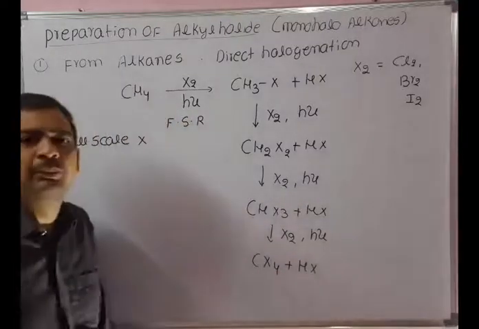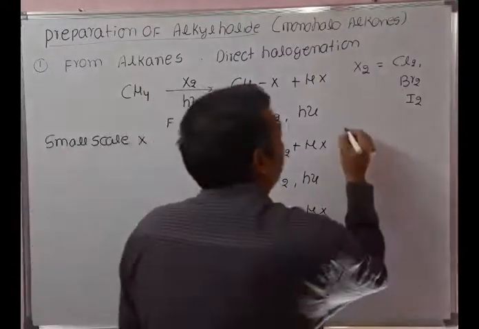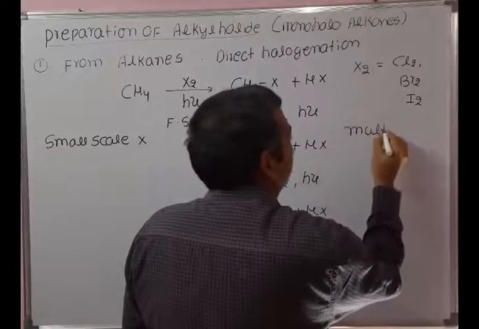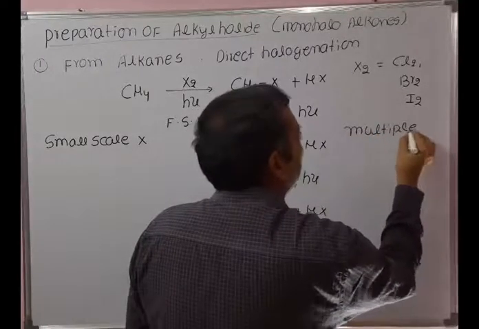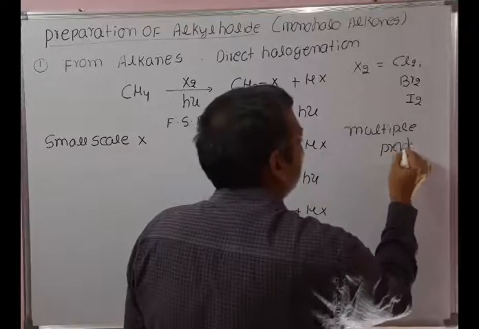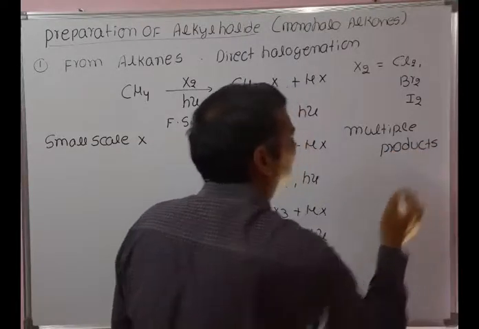So multiple products are formed in the direct halogenation of alkanes.